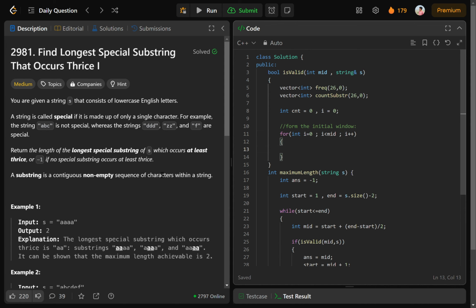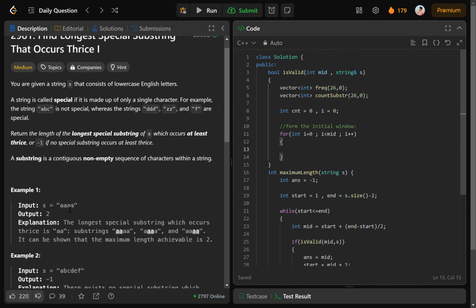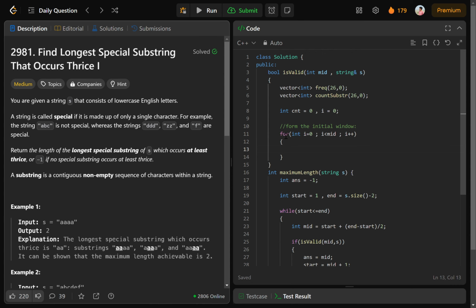Now if I find a new character, that means the frequency of that character will be 0. So I have to update the counter that will store how many different characters are currently in the given substring. So if I find a different character, then I will simply increase the value of the counter. And how will I know that it is a different character?